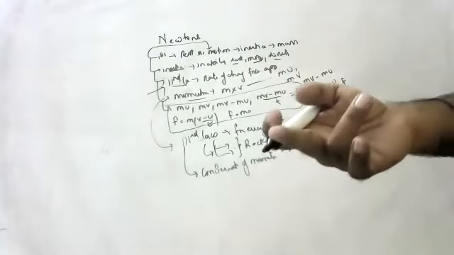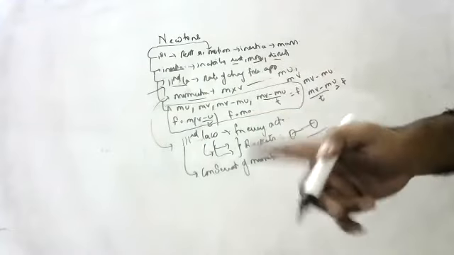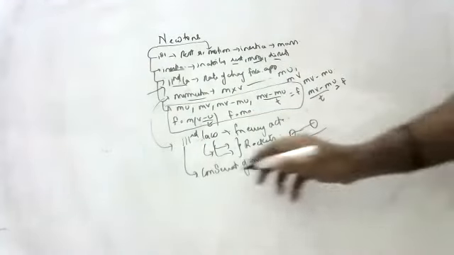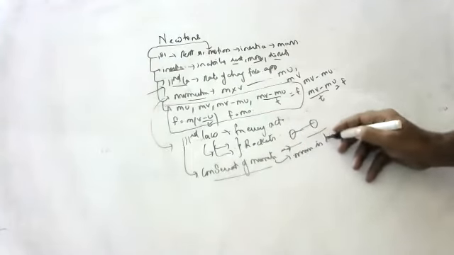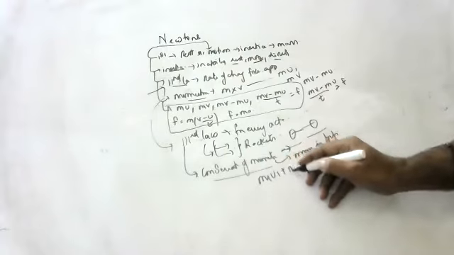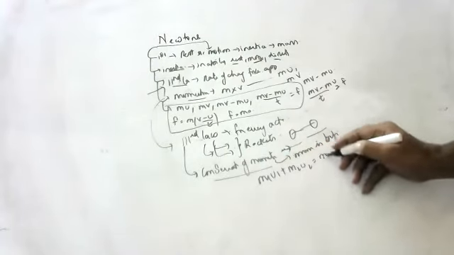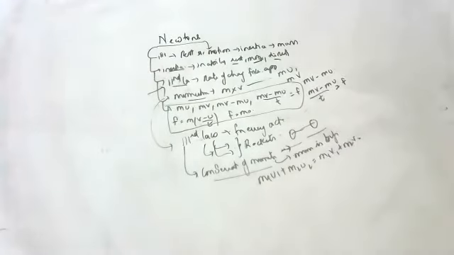Children, are you able to hear my voice? Yes, sir. Momentum before collision is equal to momentum after collision. What is the conservation of momentum definition? m1u1 plus m2u2 is equal to m1v1 plus m2v2. The derivation is in yesterday's class. Please go through it, children. The derivation, everything is very important. I will be asking it on Sunday's exam, children.